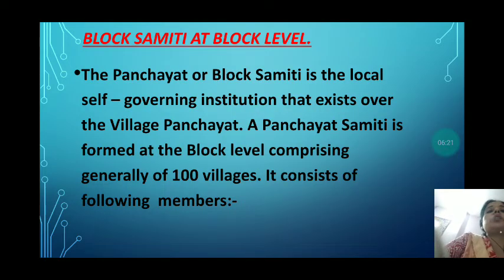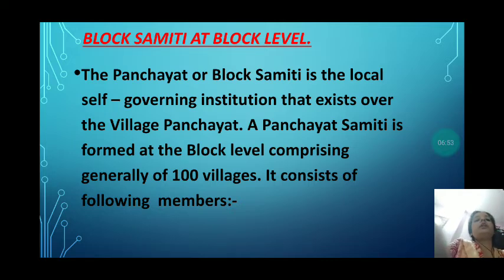Next we can see the block samiti at block level. At the block level there is a block samiti, and at the district level there is a Jila Parishad. The Panchayat Samiti is the local self-governing institution that exists over the village panchayat. A Panchayat Samiti is formed at the block level and generally comprises 100 villages.